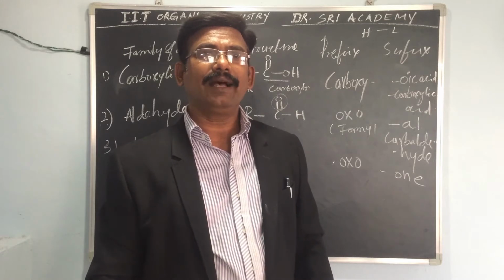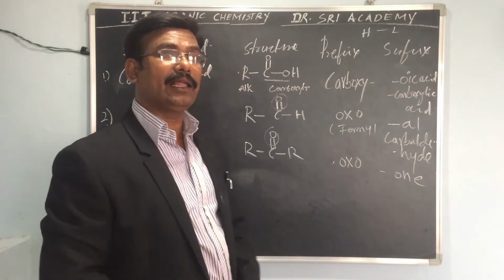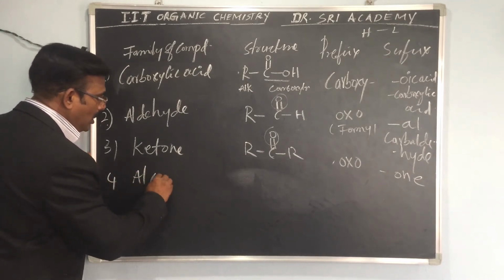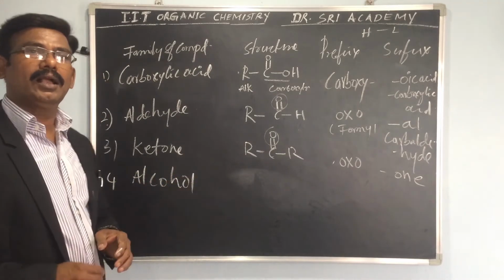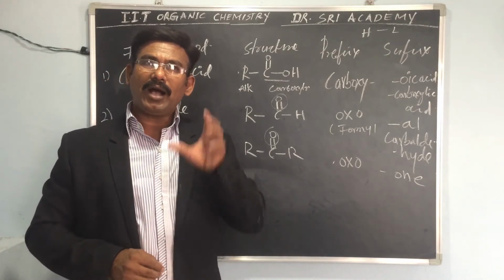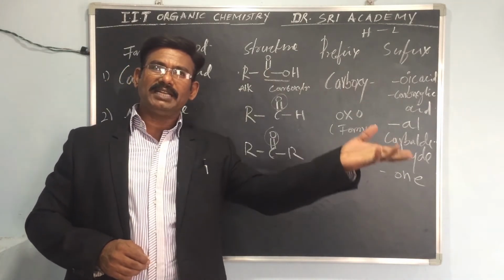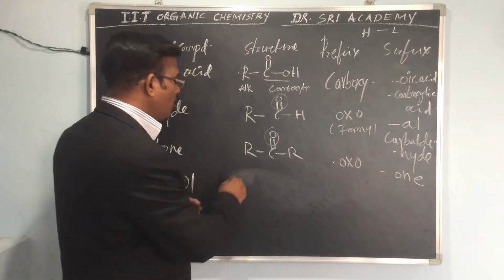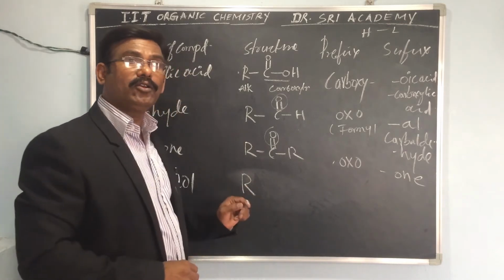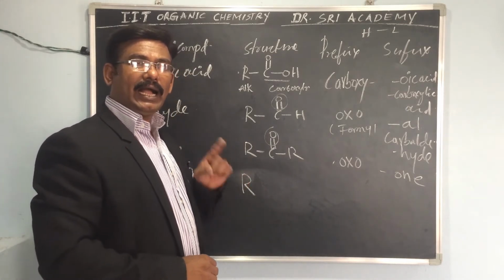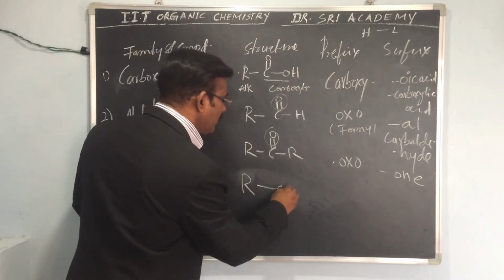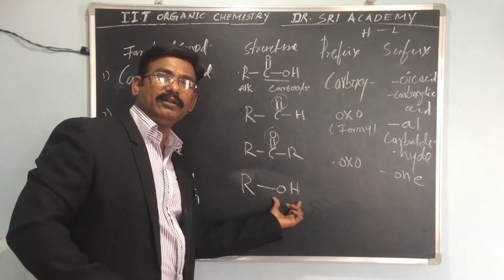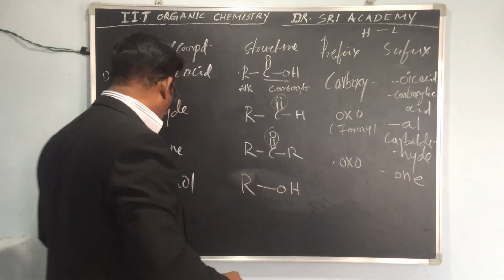Now, the fourth one is the alcohol. So the general formula is ROH. Alcohol means an alkyl group is present with OH. That is the reason the alkyl group is this R, and a hydroxy group is attached here. Alcohol. Simple thing, no common name.